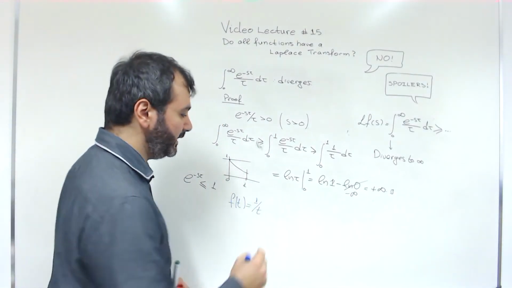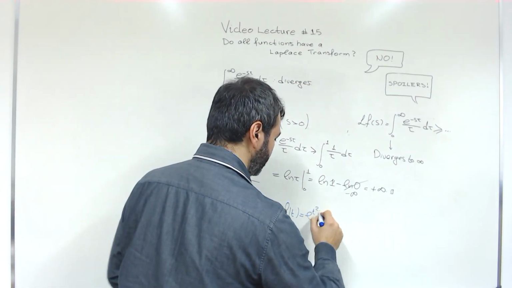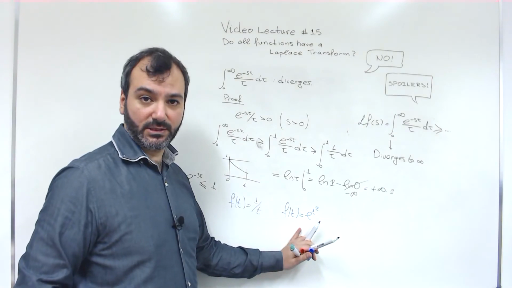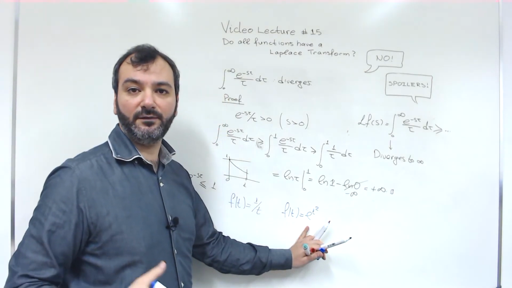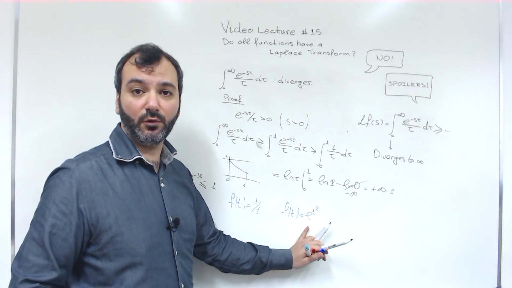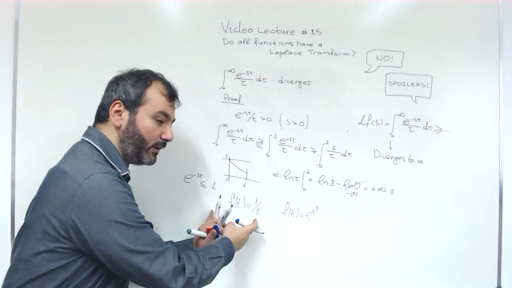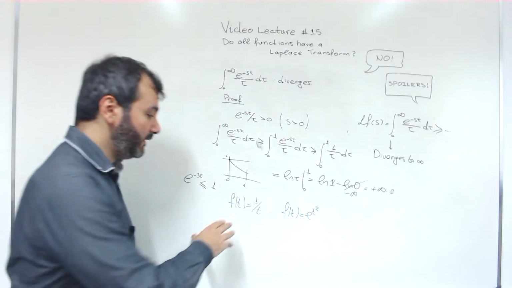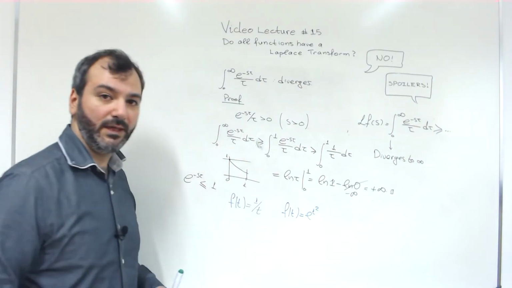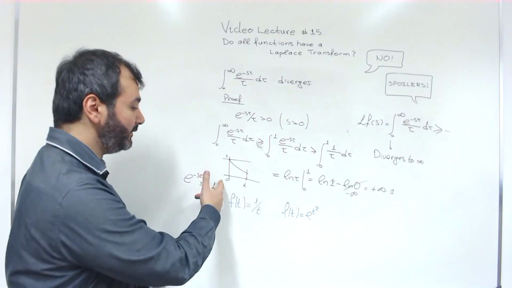So previously, we showed that this function doesn't have a Laplace transform. And we said we can avoid such situations by imposing the condition that function f is of exponential order. It doesn't grow faster than an exponential. But what about these peculiar cases? We must assume that our functions behave nicely so that they don't escape to infinity at any finite point.